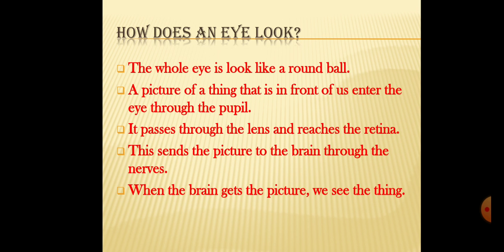Now, how does an eye look? You can see your eyes in front of the mirror. The whole eye looks like a round ball. A picture of a thing that is in front of us enters the eye through the pupil. That means anything you see first goes to the pupil. It passes through the lens and reaches the retina. This sends the picture to the brain through the nerves. When the brain gets the picture, we can see that thing.